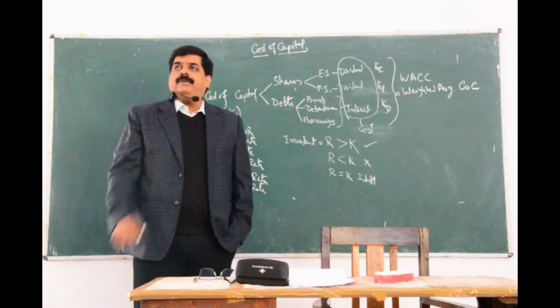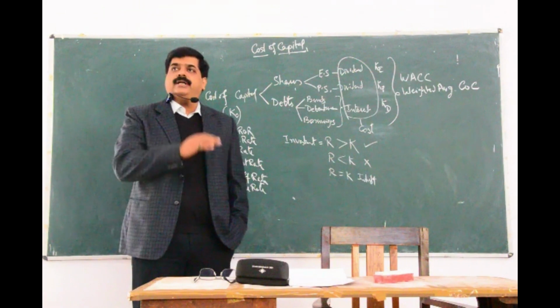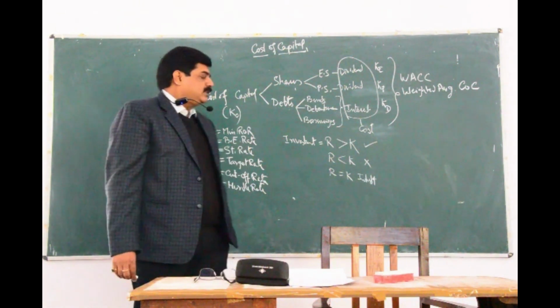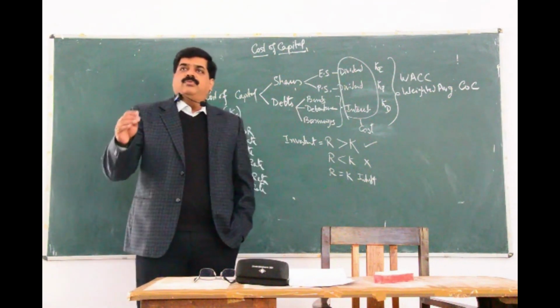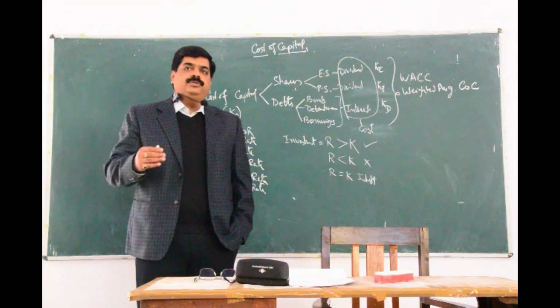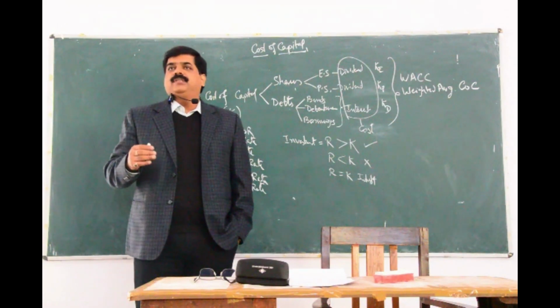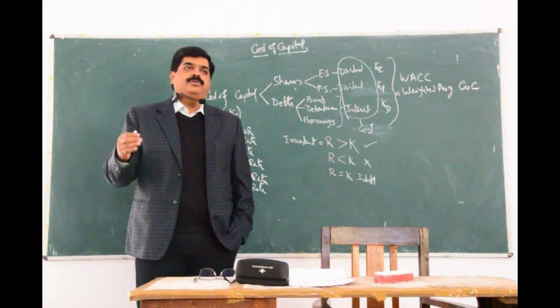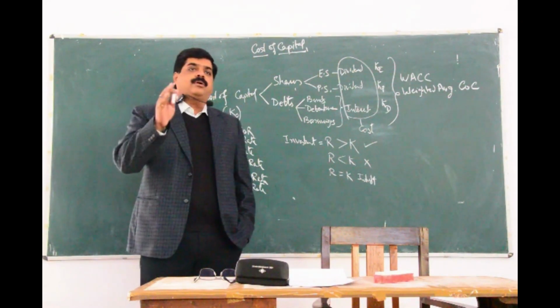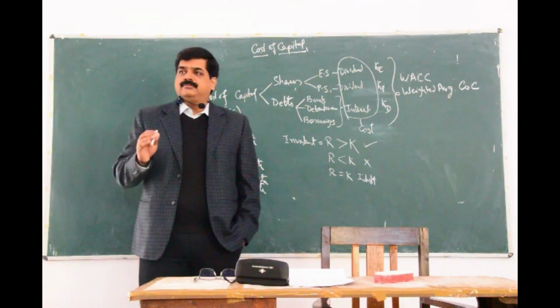The cost of capital we have calculated here. You are also aware that whatever future cash flows we are having, future cash flows means the amounts that we are supposed to receive in the near future. And we have discussed the concept of time value of money.